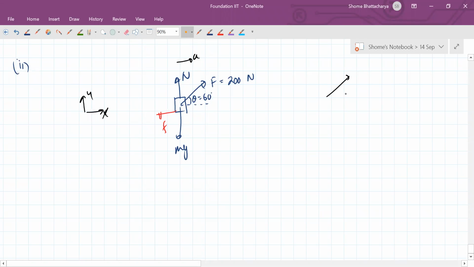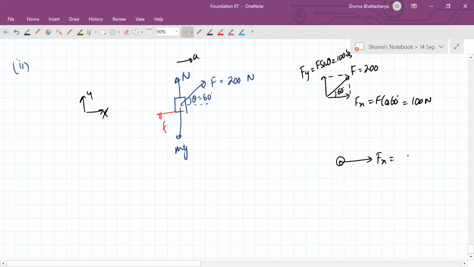This force F will be resolved into F cos 60, which will become 100 newtons, and the y component, which will be F sin theta, which will be 100 root 3 newtons.